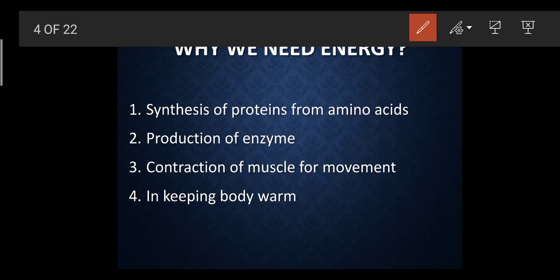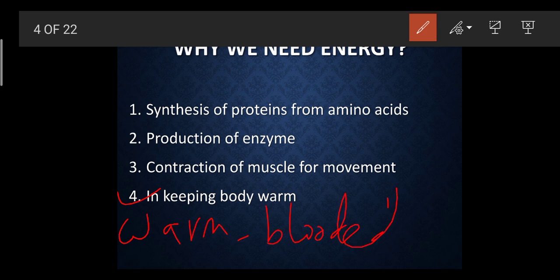This energy also helps to keep the body warm. We have already studied warm-blooded animals. Who are the warm-blooded animals? We humans, birds, monkeys, etc. We all are mammals. What does warm-blooded mean?